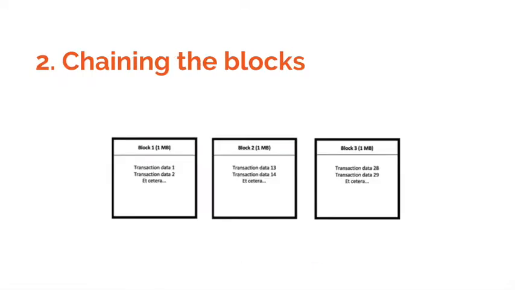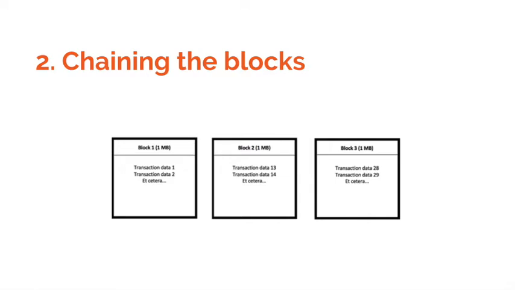Here is an example. Assume that there are 3 blocks all containing some transaction data. Document 1 would chronologically describe the first transactions that have occurred, up to 1 megabyte, whereafter the next transactions would be described in document 2, up to another megabyte, and so on. These blocks are now being linked together.